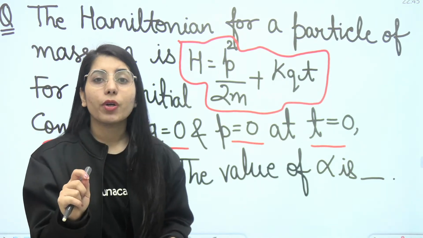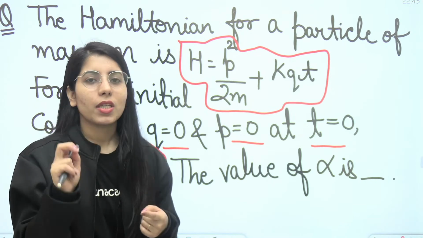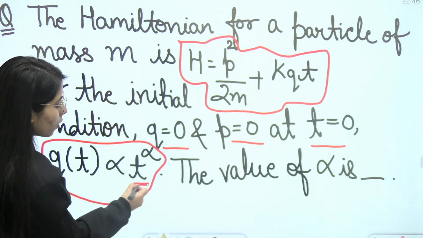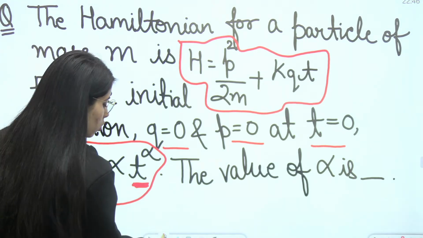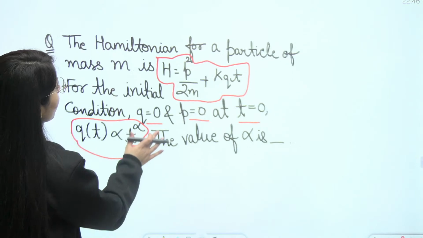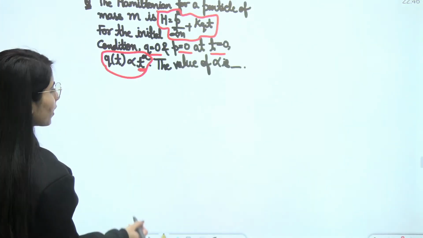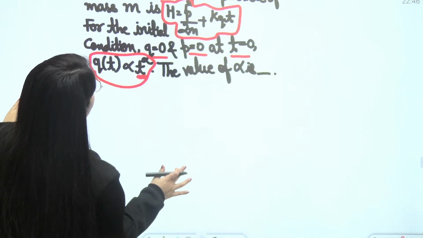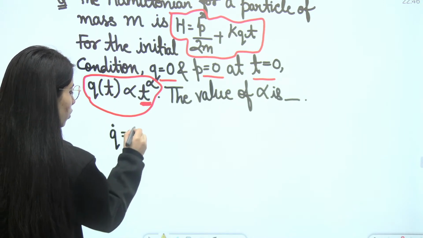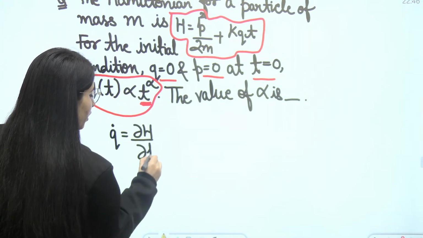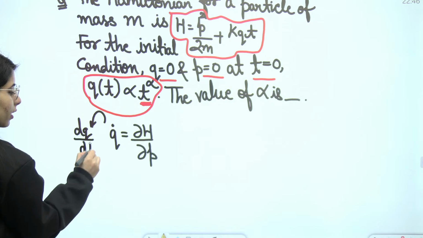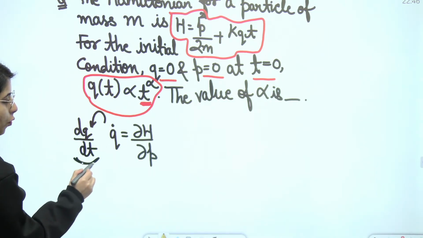Clear? So here I am going to prefer to start solving it using Hamilton's equations of motion. Why? What is the reason? Time is involved in the answer, or we need to get the relation with time. So what will happen when I start solving it by considering Hamilton's equations of motion? We all know that q dot is equal to delta H upon delta p, where q dot is dq upon dt, or delta q upon delta t. From here the t will be involved in the expression.